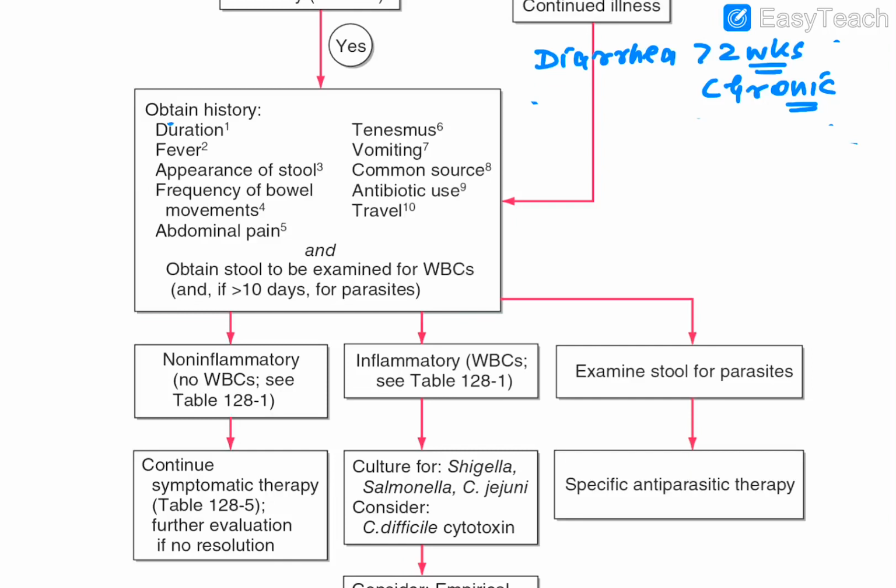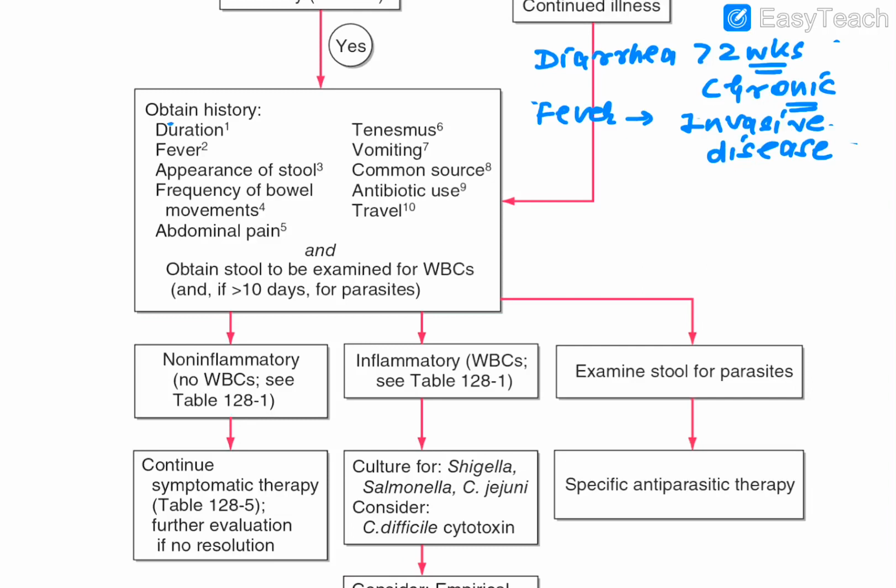Then the second point, you will ask about the history of fever, and if there is a history of fever, it suggests what? It suggests invasive disease. Invasion has happened, that's why the infection and the fever happen. Obviously fever is not the only feature of all this, but it is a supportive feature here. So fever means invasive disease has happened.